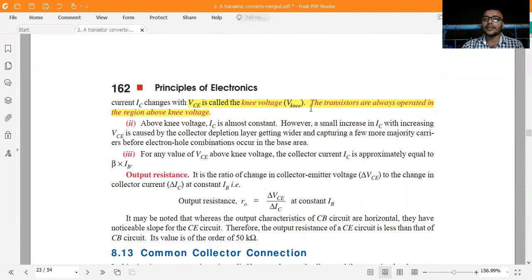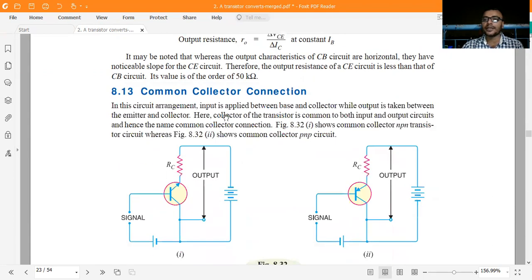Next one. What is the knee? The transistor is always operated above this region.